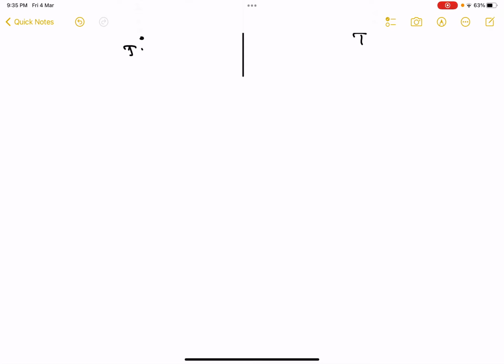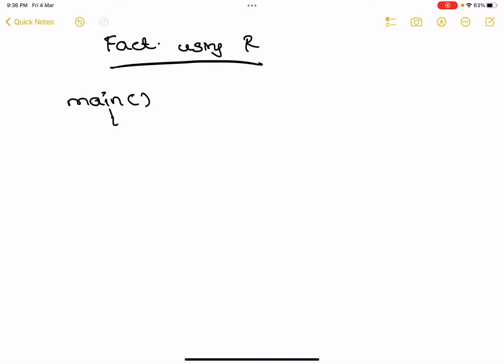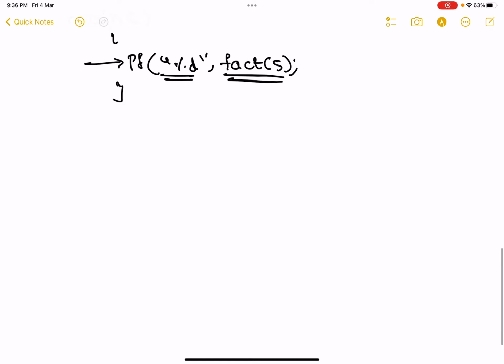Normal recursion. Let's write a program to find factorial using recursion. We have the main function, and you write #include <stdio.h>. In it I'm printing printf %d, and I want to find the factorial of 5. Done. This is my main function: #include <stdio.h>, int main, return 0. You already know all that. My simple idea is to print the factorial of 5. So this particular function is called, and that function is int fact(int n), because 5 is of type integer, so I need an integer variable.